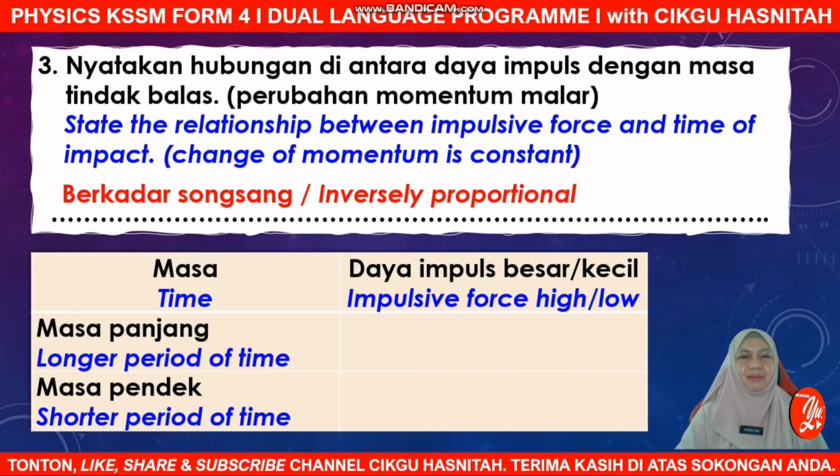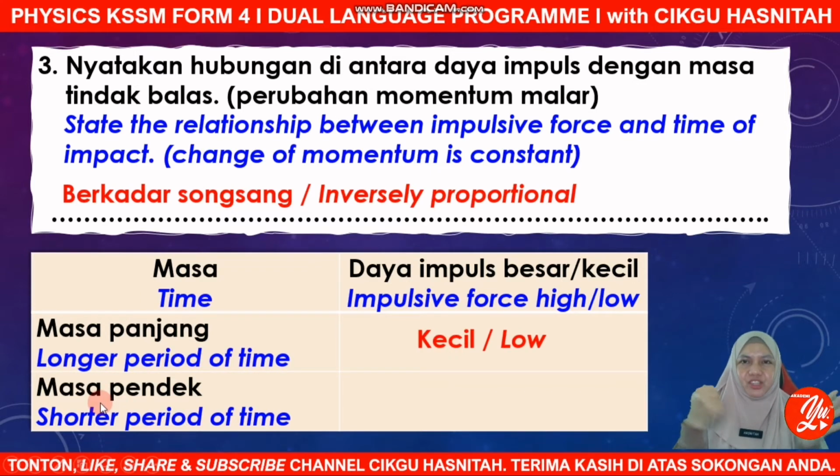So can you fill up the table below on how to write the relationship? Here you're given a table of time and impulsive force produced, either high or low. So what happens to the impulsive force when the time of contact is longer? Yes, definitely impulsive force produced will be low. And when the time of impact is very short, what happens? Yes, a high impulsive force will be produced. So again, we say impulsive force is inversely proportional to the time of impact.